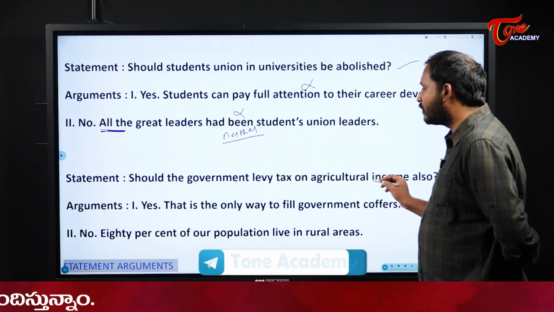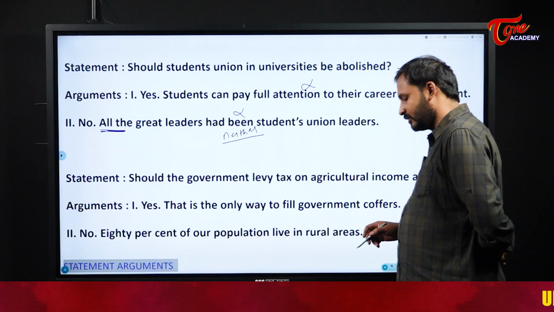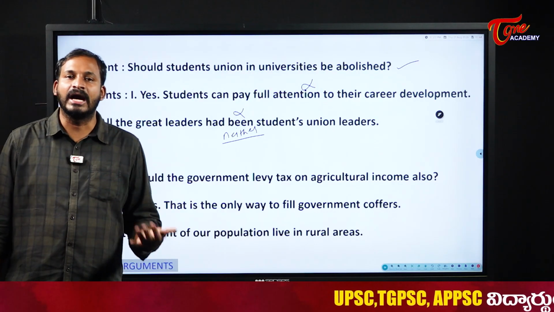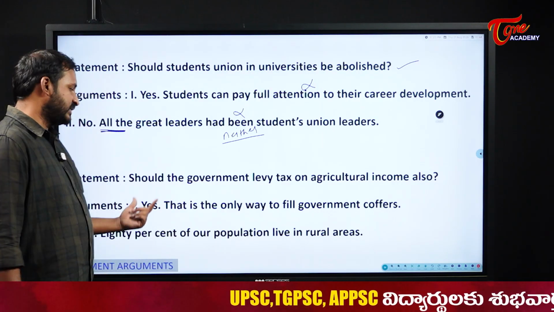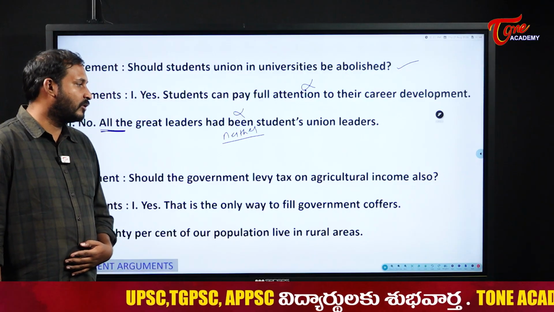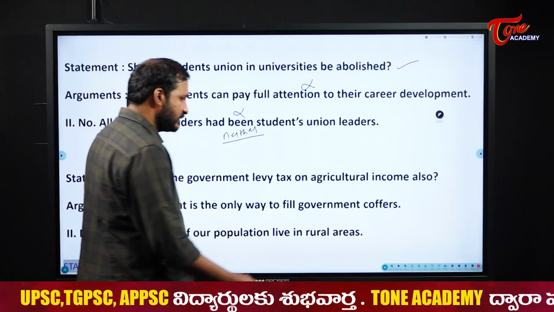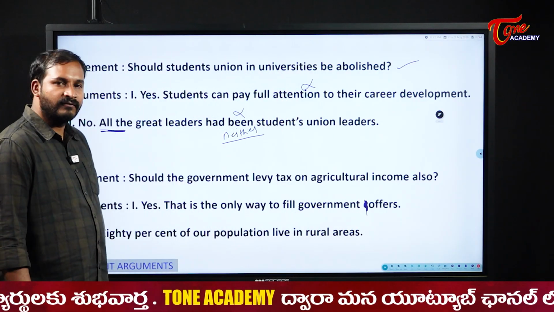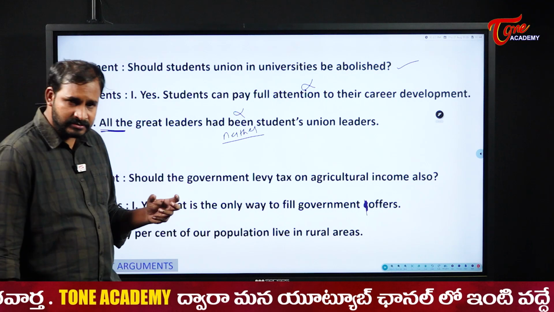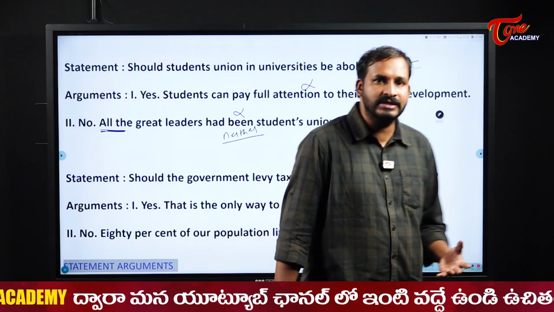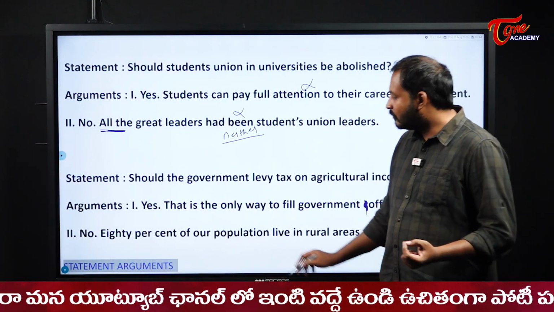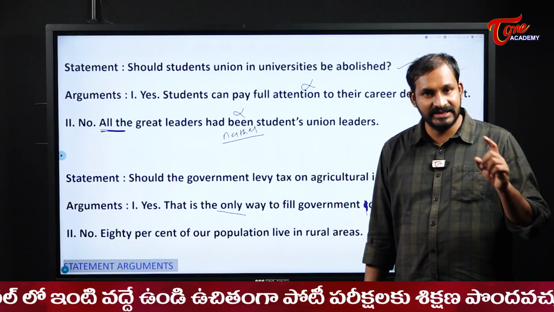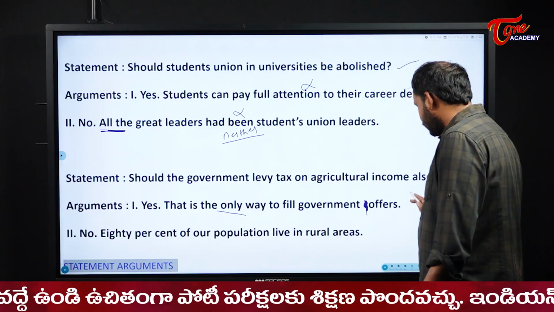Next one. Should the government levy tax on agriculture income also? So what they are asking is, should the government impose tax on agriculture income also? First one, yes, that is the only way to fill government coffers. This is the only way to fill government coffers. Is that the only way? Just by imposing taxes on farmers, is that the only way? It might be a way, but is that the only way? No. So that is wrong.